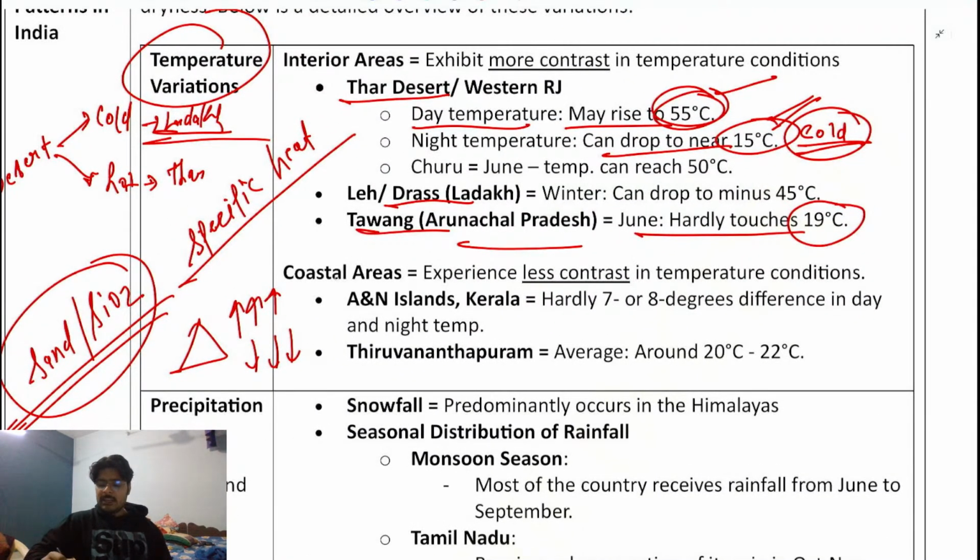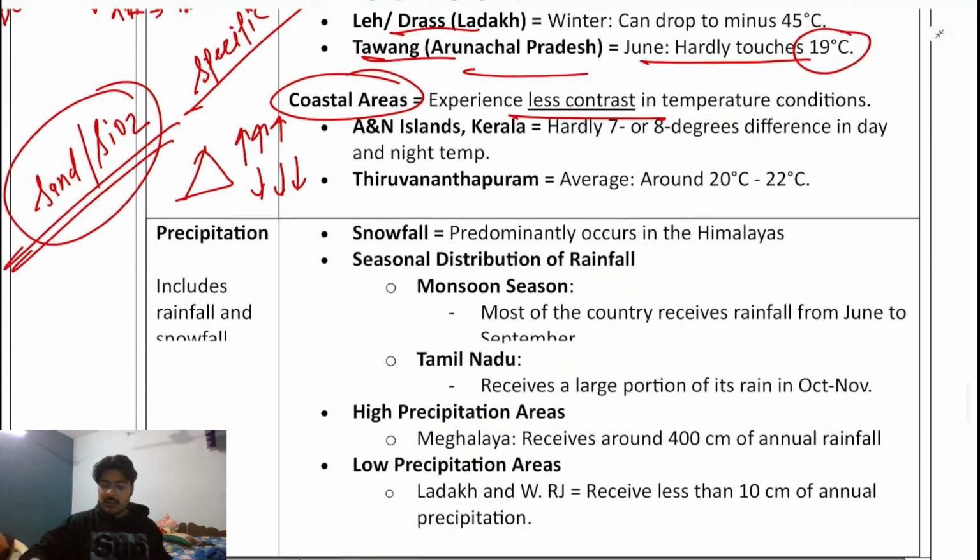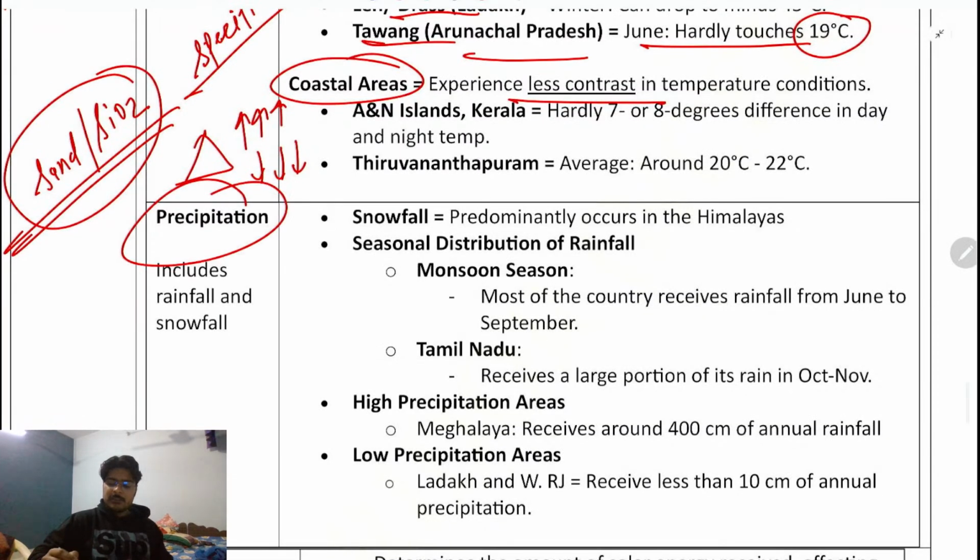In the coastal area, the temperature throughout the year is fairly constant, or normal. For example, if you go to Pune, the temperature of Pune and Maharashtra will be moderate, not very high, not very cold. Okay? Next, the precipitation, meaning the rainfall.